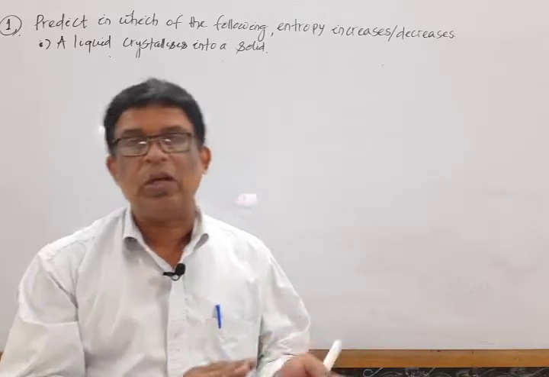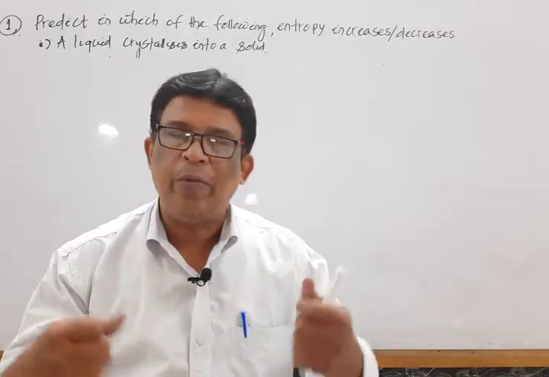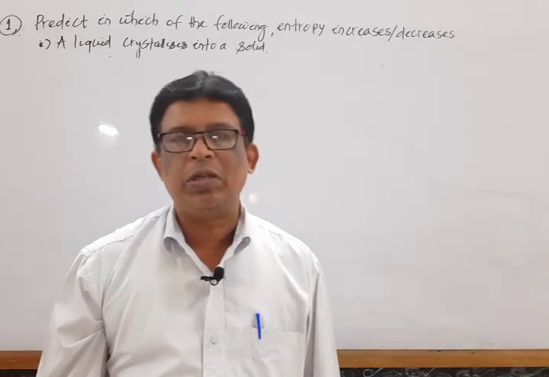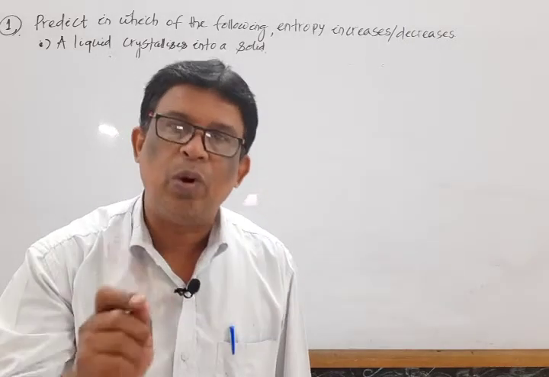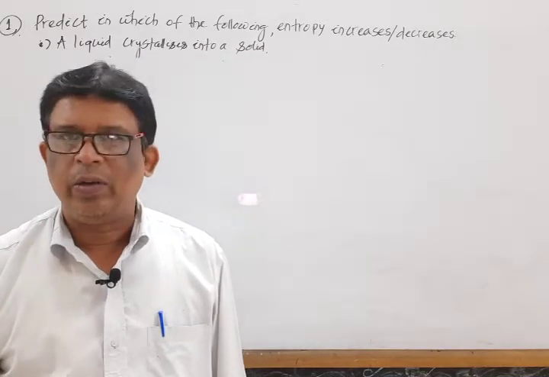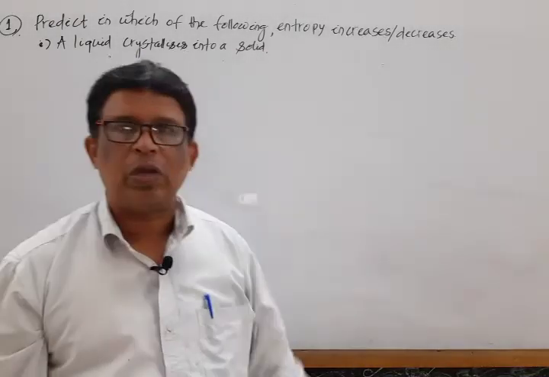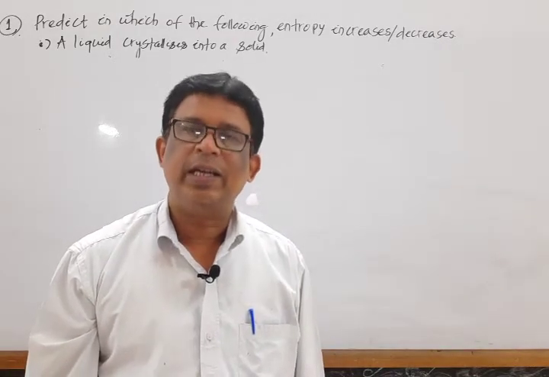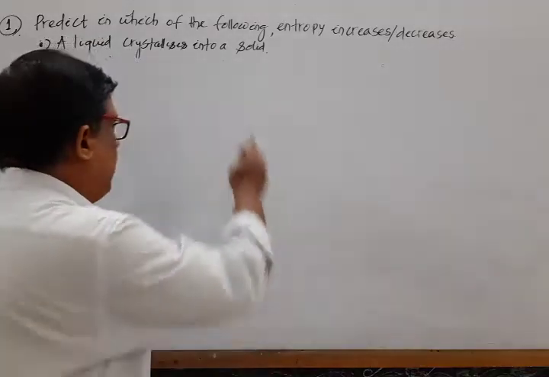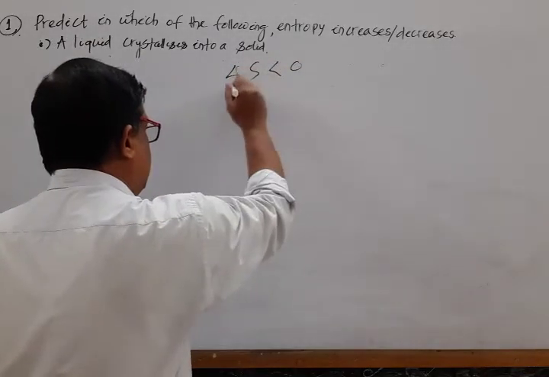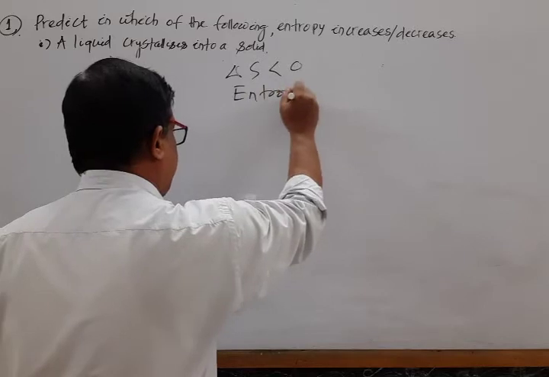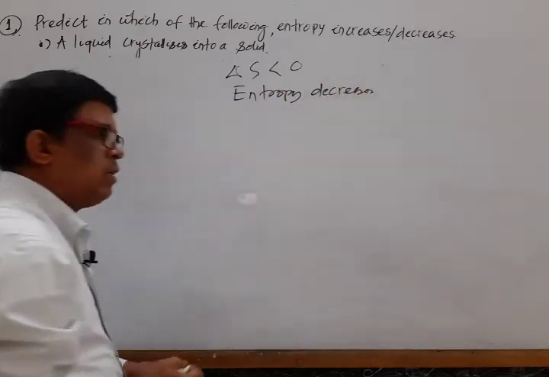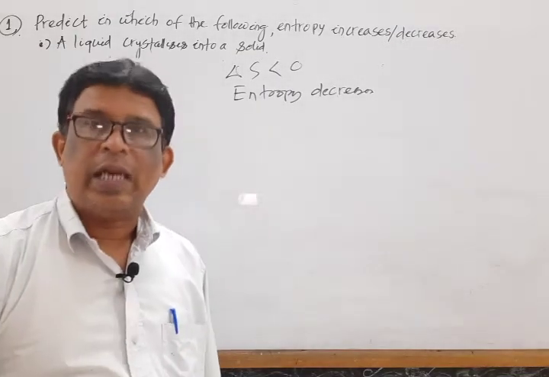If we compare solid and liquid, the magnitude of van der Waals force of attraction between the constituent particles is more in solid than in liquid. So when liquid form transforms to solid form, what about randomness, disorderness? It decreases. So we say that entropy change is less than 0, or entropy decreases. It is a little idea about the change in entropy.